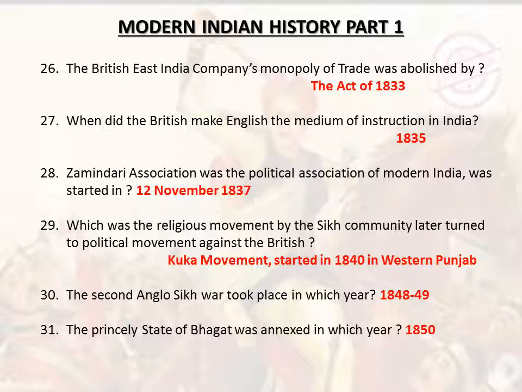Zamindari Association, the first political association of modern India, was started in 1837. Which was the religious movement by the Sikh community later turned to political movement against the British? Kuka movement, started in 1840 in western Punjab. The Second Anglo-Sikh War took place in which year? 1848 to 1849.